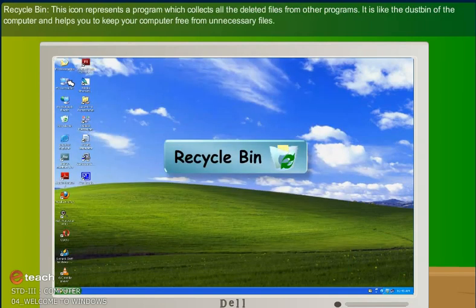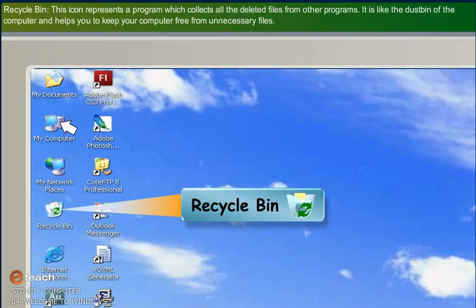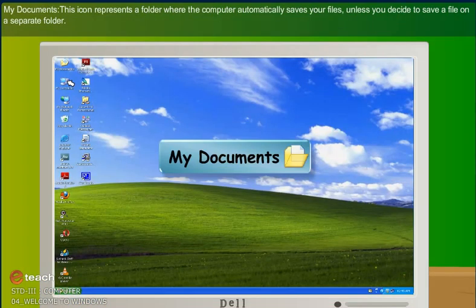Recycle Bin. This icon represents a program which collects all the deleted files from other programs. It is like the dustbin of the computer and helps you to keep your computer free from unnecessary files. My Documents.